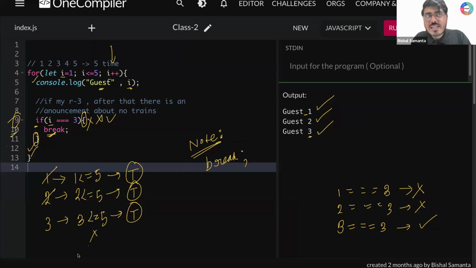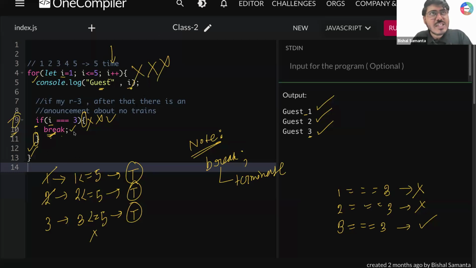It will not check any condition, it will not increment or decrement, it will not look at the start value, nothing. Whenever this runs, it will not do anything else. It will simply terminate your loop there only. It will not show anything else. Once break runs, okay, end. Your for loop will say finished, bye bye.